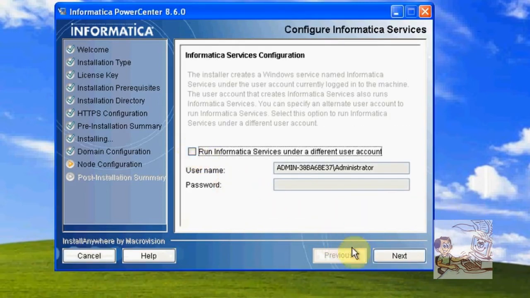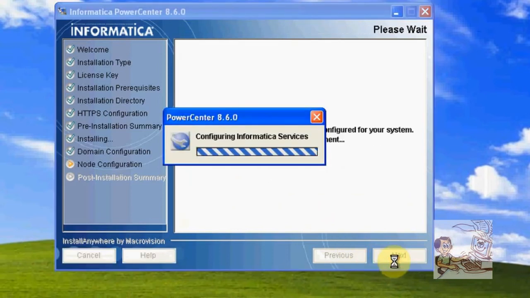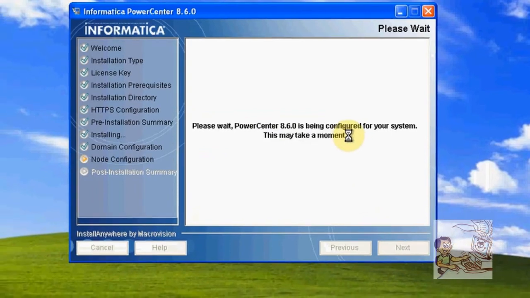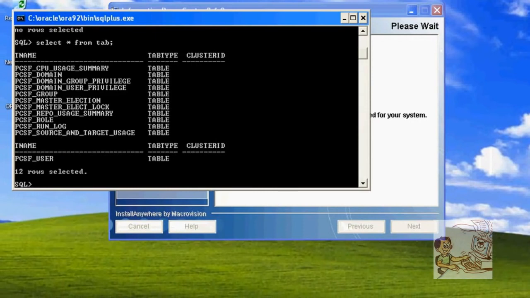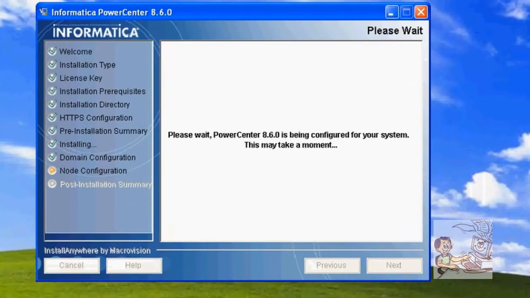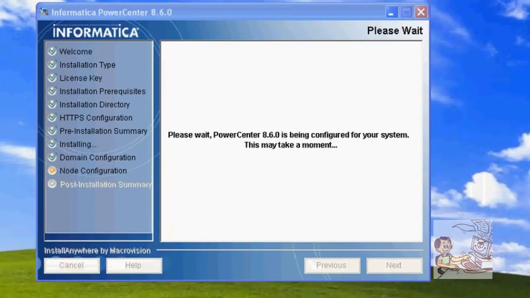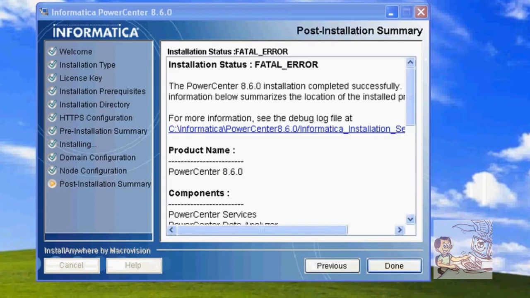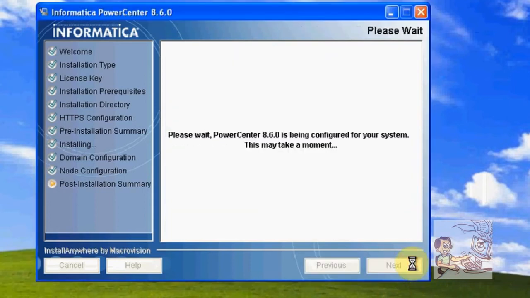Uncheck this. Next. We can exit this. Already it has created the tables. Only a few more minutes to complete this installation. Then we can open. Okay, the installation completed. Done.